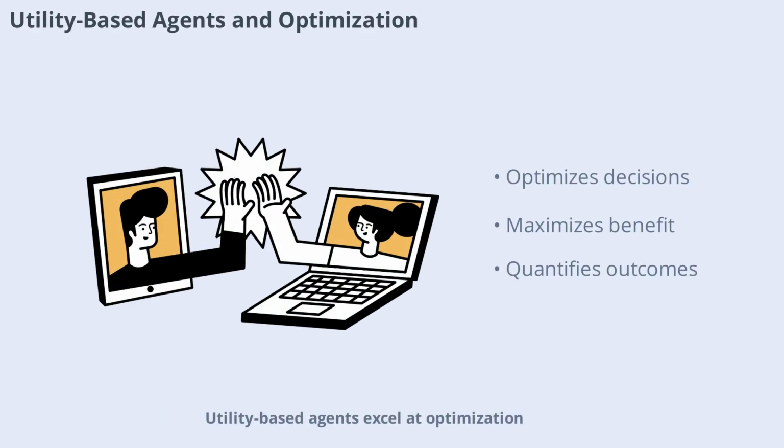Utility-based agents excel at optimization. They evaluate different actions based on a utility function, which quantifies how desirable each outcome is. This allows them to make decisions that maximize overall benefit rather than just achieving a goal. In fields like finance, logistics, and resource management, utility-based agents help organizations make smarter, more efficient choices.